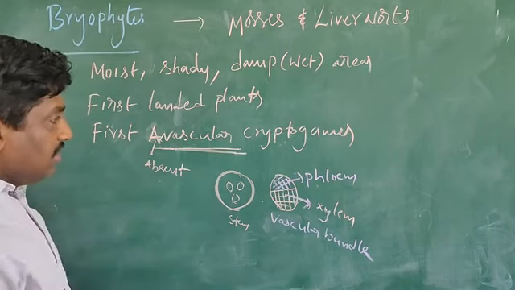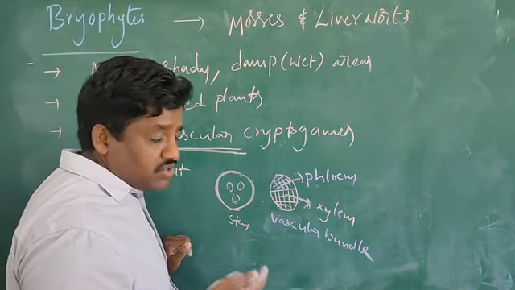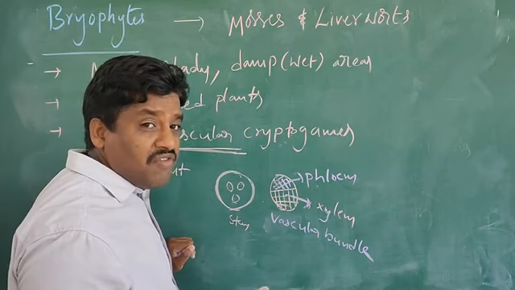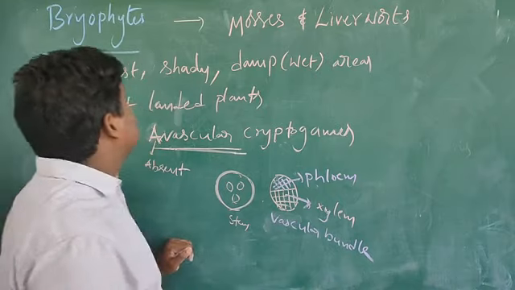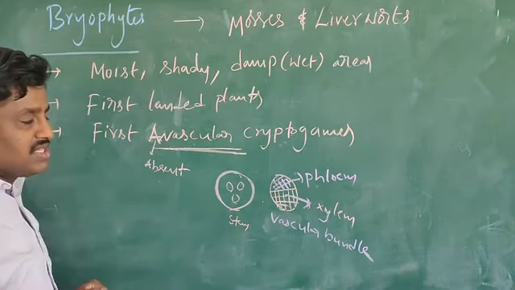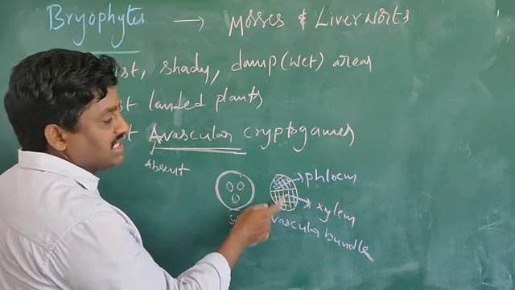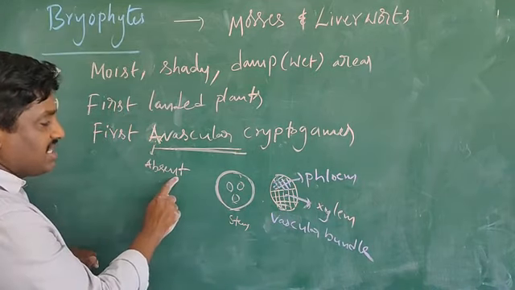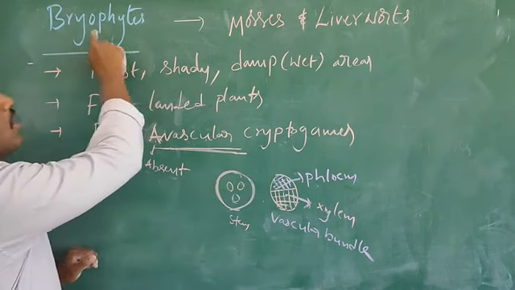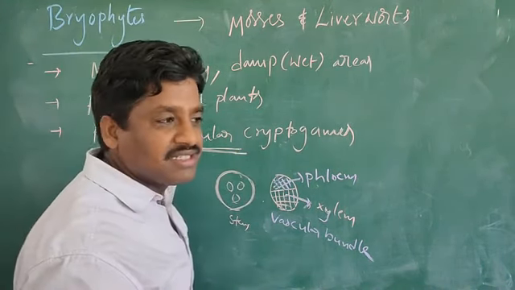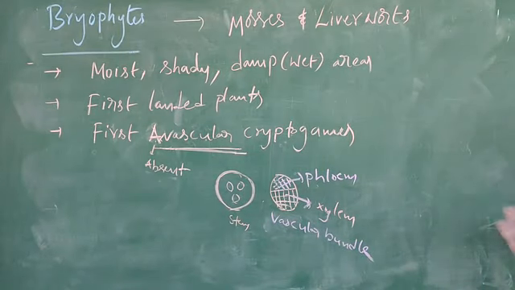In the examination, a one mark question will also be asked: name the avascular cryptogams. Name the avascular cryptogams means bryophyte plants. Vascular means xylem and phloem tissues, and A means absent. Xylem and phloem tissues are absent in cryptogam plants, which are bryophytes. Next.